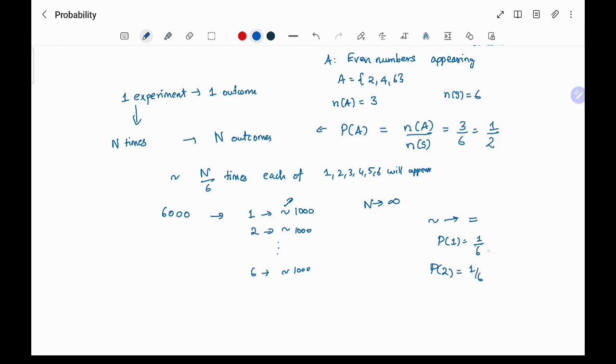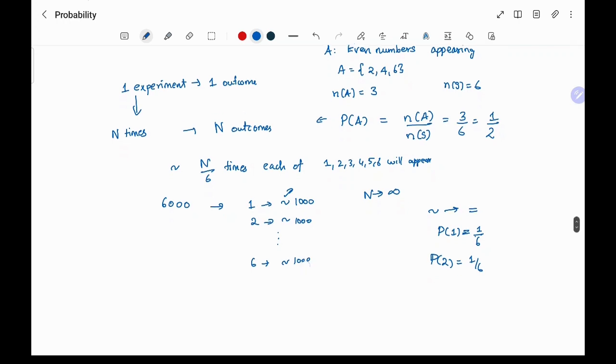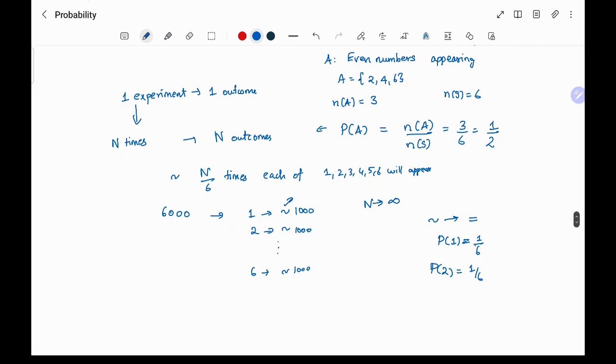It will tend to this number 1/6, and when n tends to infinity, this will be exactly equal. So the other way of thinking about probabilities is that if you do the experiment a large number of times, ideally infinity, you will get the occurrence of each number in proportion to its probability.